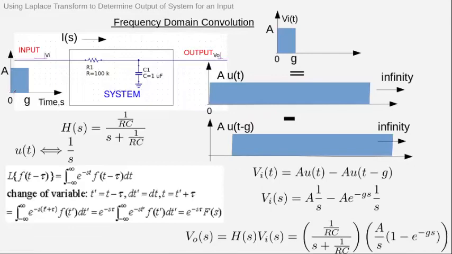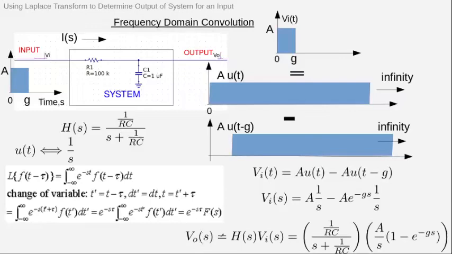For that we require the Laplace transform of the input. So v_i(t) will be A times u(t) minus A times u(t minus g), which is the consequence of this difference. Now if you do the Laplace transform of v_i, it is A by s minus A e raised to minus gs, because time shift corresponds to multiplication in frequency domain by e raised to minus gs.